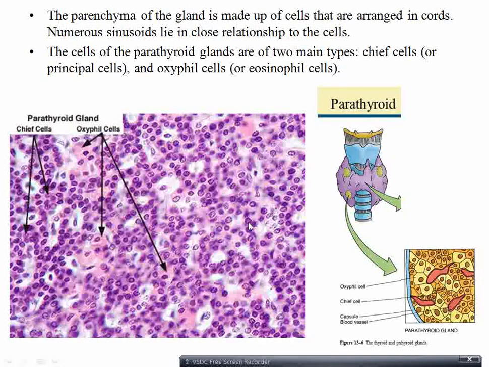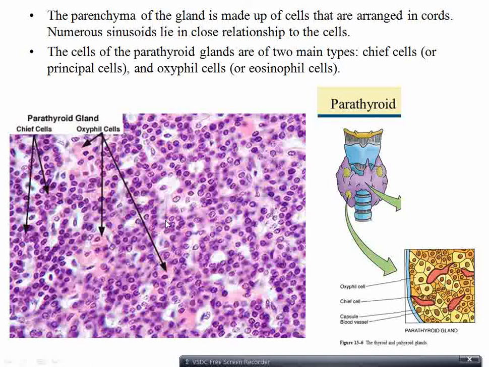Now the parenchyma of the gland is made of cells that are arranged in cords. So there is a linear arrangement of the cells called cords. There are numerous sinusoids present in between the cords. They contain the blood.